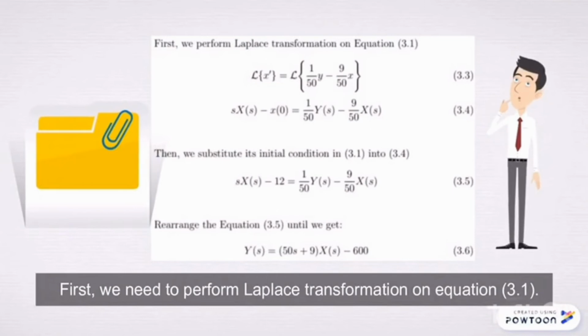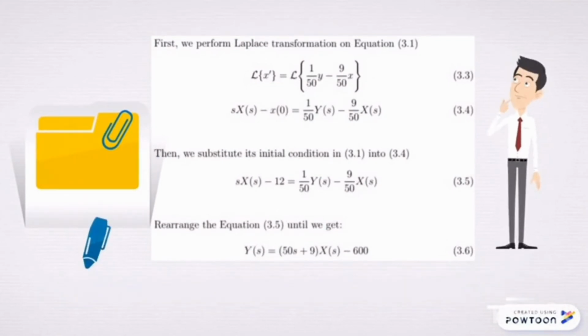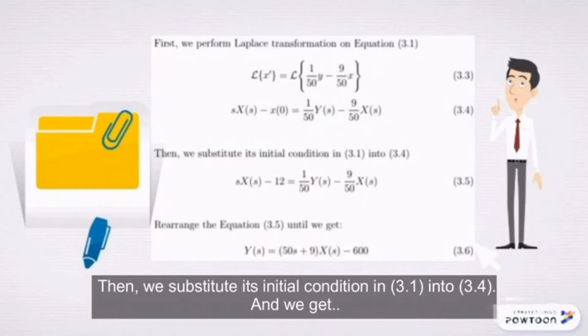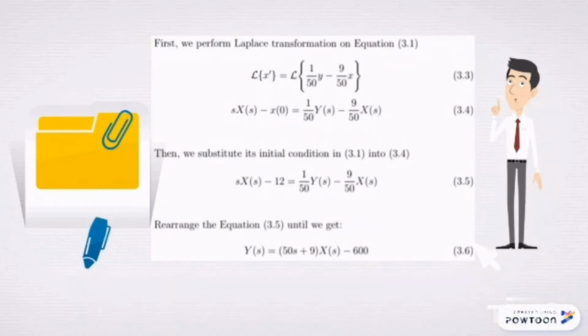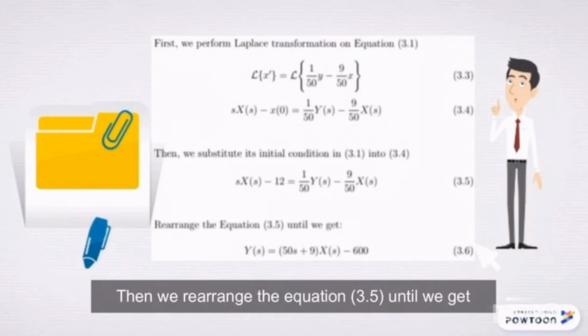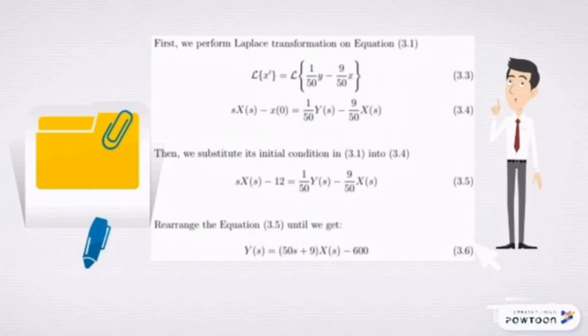First, we need to perform Laplace transformation on equation 3.1, and we get sX(s) minus x(0) equal to 1/50 Y(s) minus 9/50 X(s). Then we substitute its initial condition in 3.1 into 3.4, and we get sX(s) minus 12 equal to 1/50 Y(s) minus 9/50 X(s). Then we rearrange equation 3.5 until we get Y(s) equal to (50s plus 9)X(s) minus 600.